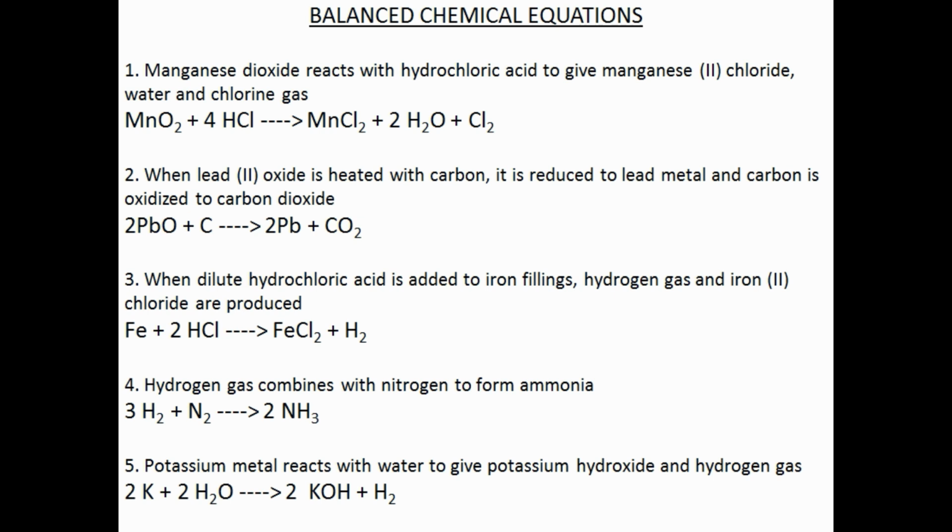When dilute hydrochloric acid is added to iron filings, hydrogen gas and iron 2 chloride are produced. 4. Hydrogen gas combines with nitrogen to form ammonia. 5. Potassium metal reacts with water to give potassium hydroxide and hydrogen gas.